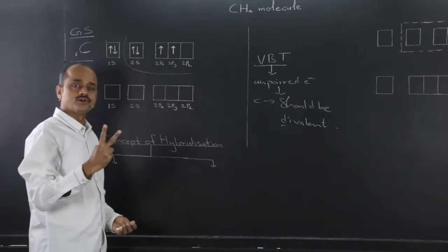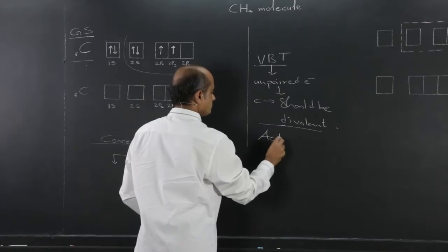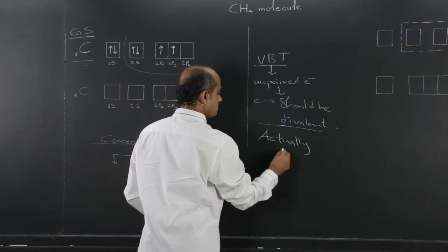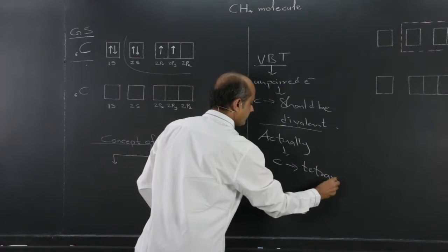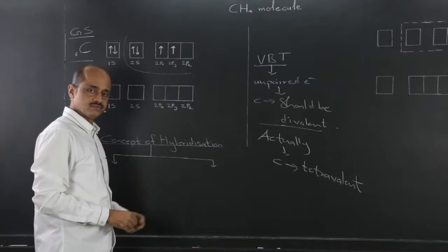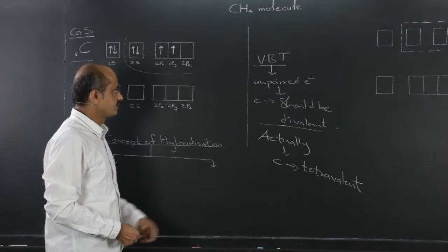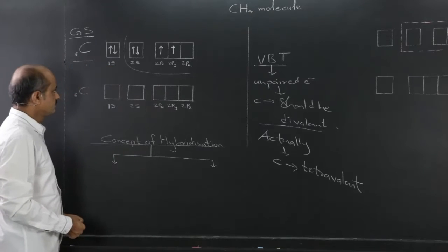It should form 2 bonds, but actually, as we know, carbon is tetravalent. Carbon forms 4 bonds. Many examples we are going to consider. In methane, we know carbon forms 4 bonds.